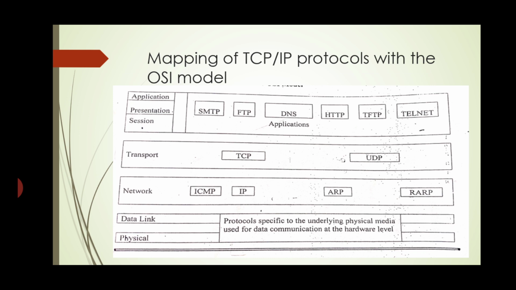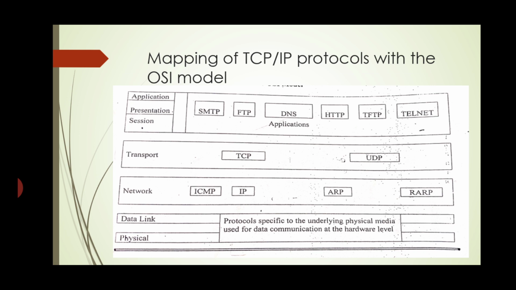So this is the mapping of the TCP/IP protocol with the OSI model. Already we know that in the OSI model a total of 7 layers are present. In TCP/IP a total of 5 layers are present. So if we compare both models, then in TCP/IP the physical layer and data link layer are the same as in the OSI model.